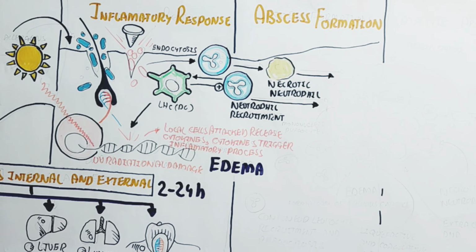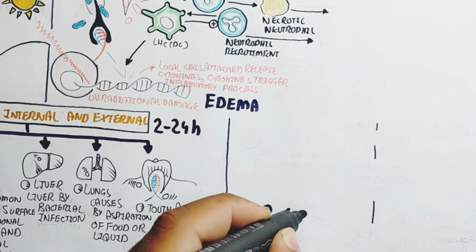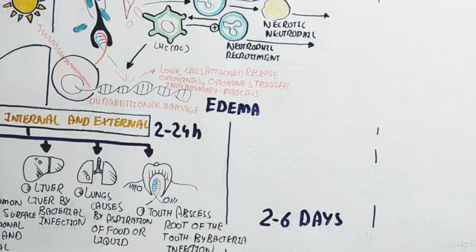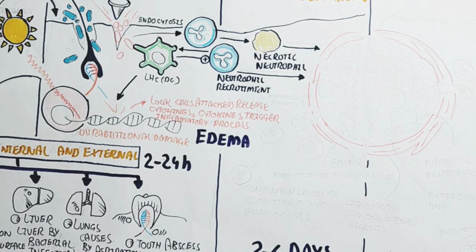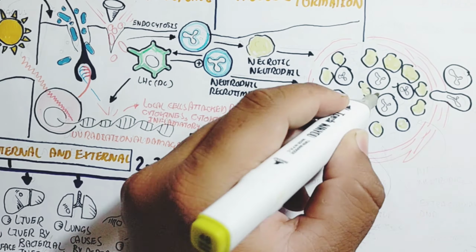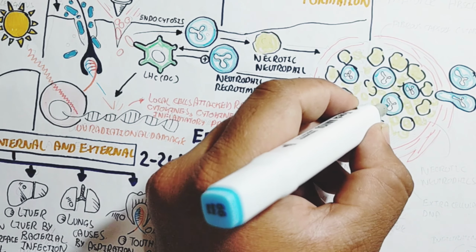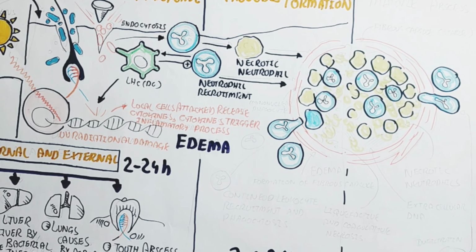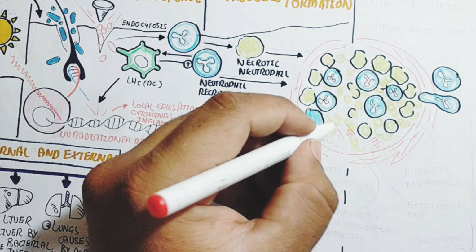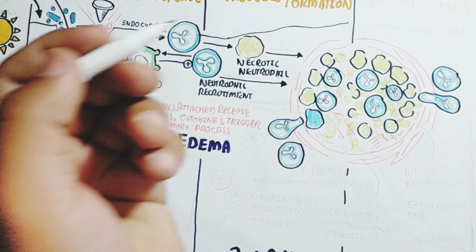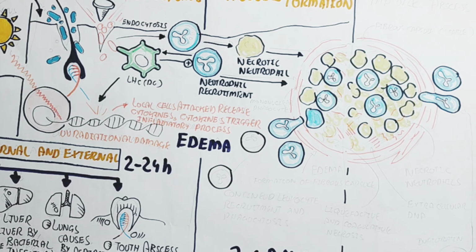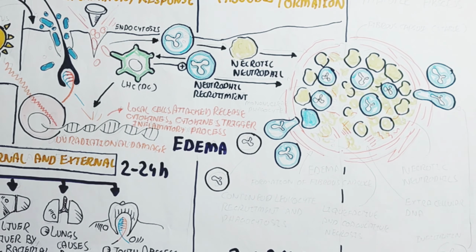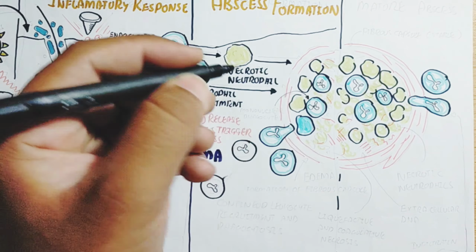The neutrophils endocytose the pathogen and other debris, and in this way convert into necrotic neutrophils. This requires 2 to 24 hours. Within 2 to 6 days, abscess formation occurs. The necrotic, dead neutrophils collapse together with healthy neutrophils, and a fibrous capsule forms around a mature abscess.